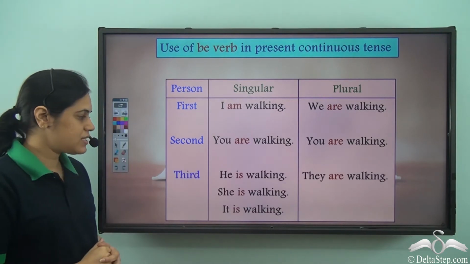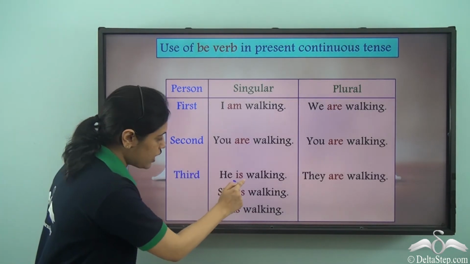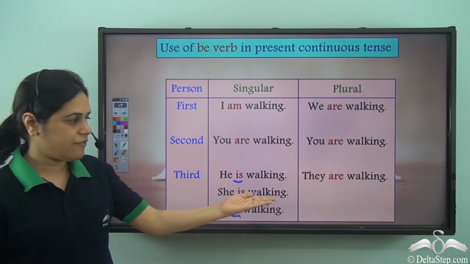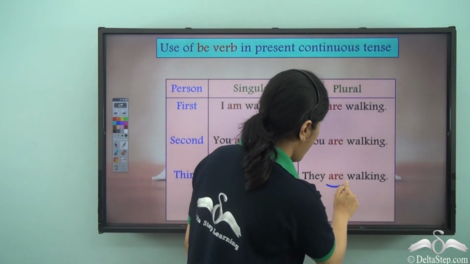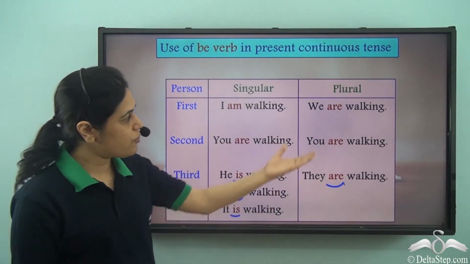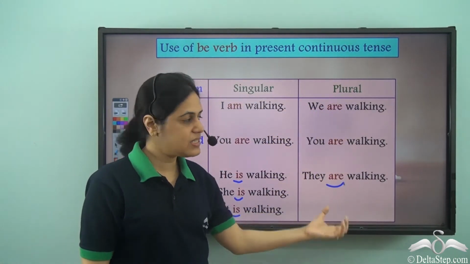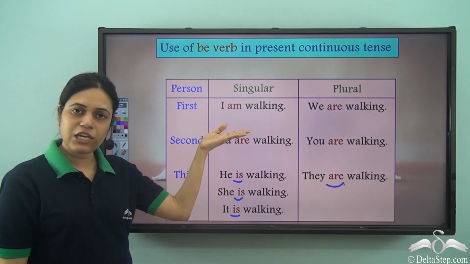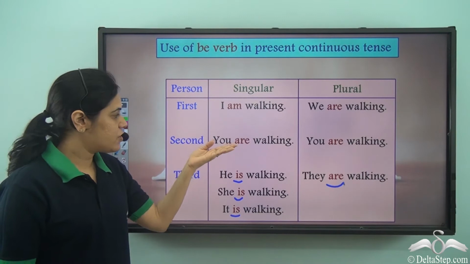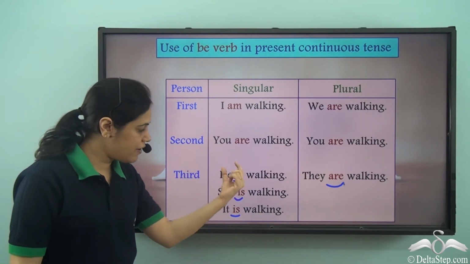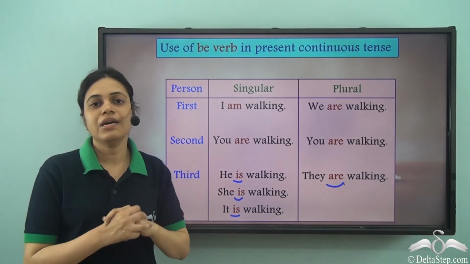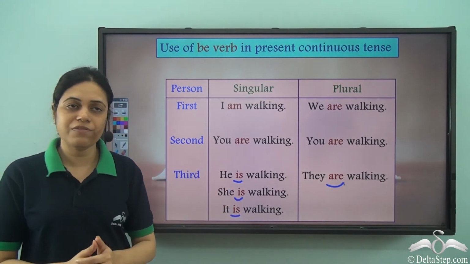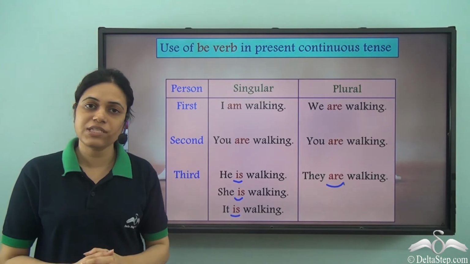For third person, he is walking, she is walking, it is walking. And for plural, they are walking. So we see for plural, present tense, it is always are. For first person singular, it is am. For second person singular, it is are. And for third person singular, it is is. So this is how I can use be verbs for present continuous tense.